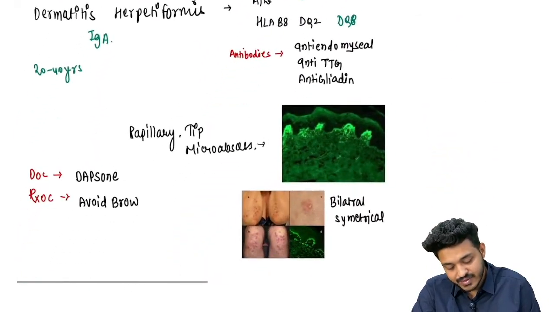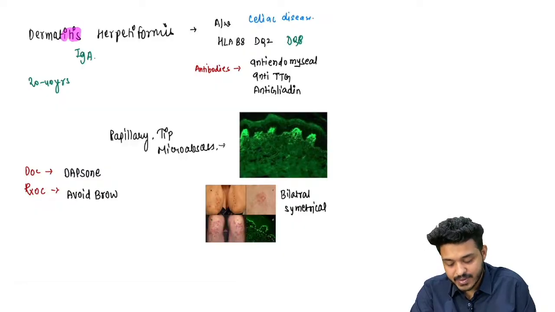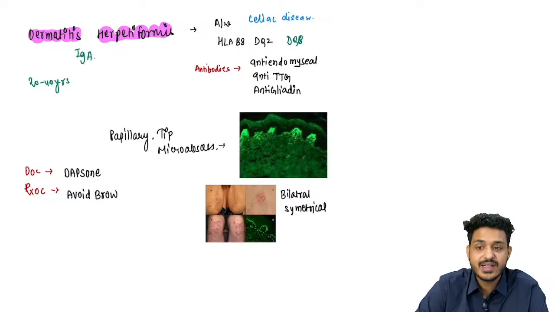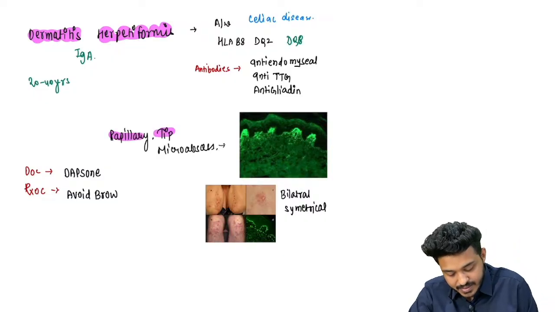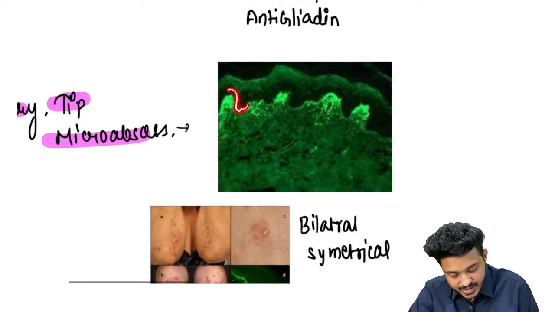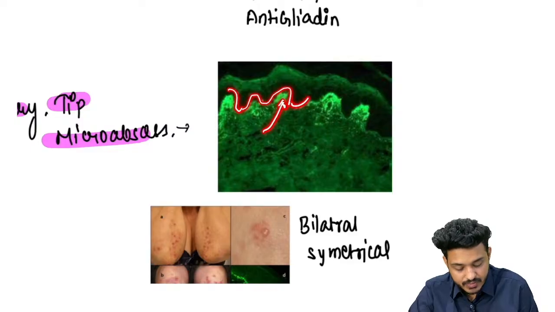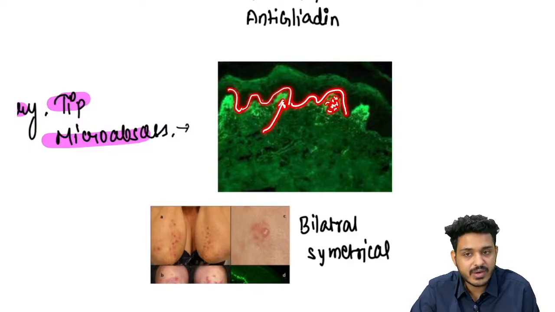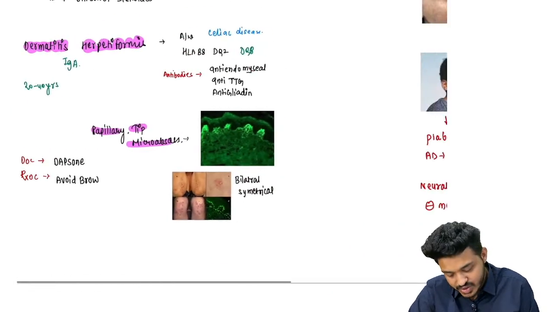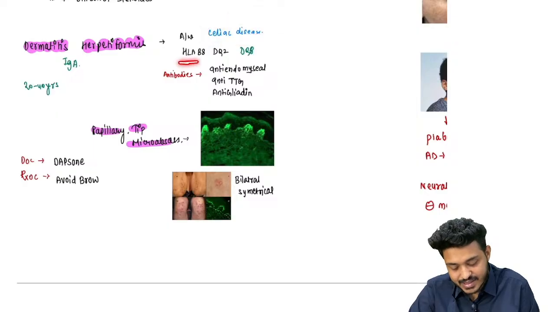The last important thing we have is dermatitis herpetiformis. We have discussed this. What kind of microabscess will you find? This is going to be what? Papillary tip microabscess, right? So this is going to be rete ridges. This is going to be dermal papilla, right? So what will you find in the dermal papilla? Accumulation of neutrophilic microabscess. This is known as papillary tip microabscess. It has associations with celiac disease. These are your HLAs. Important HLAs are going to be there.